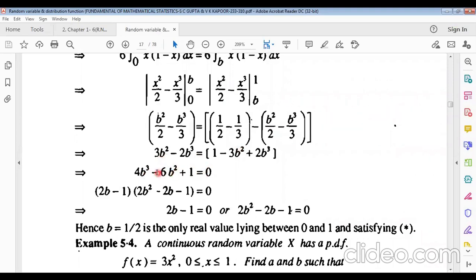We have to practice it. 4b cube minus 6b square plus 1 equals 0. This is the cubic equation. Now factorizing this, we get (2b minus 1)(2b square minus 2b minus 1) equals 0.